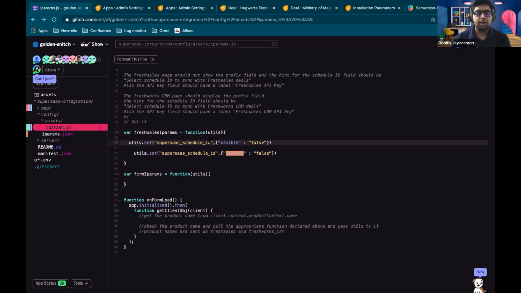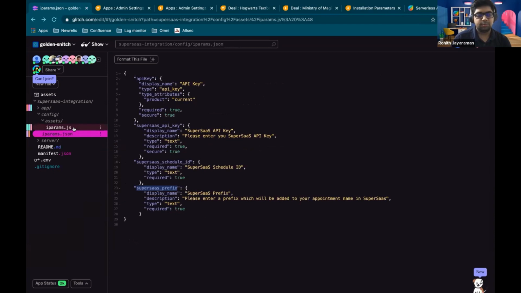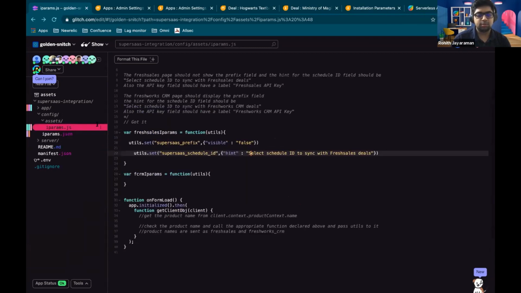Okay, so we need the visibility to be false for the prefix field, not the schedule ID field. So you'll have to plug in the name of the prefix field. Yes. And so the hint just has to be, yeah, you can just copy paste that. Perfect. So this as prefix and schedule ID. Yes. And you can do the same for the API field. Just set the description.